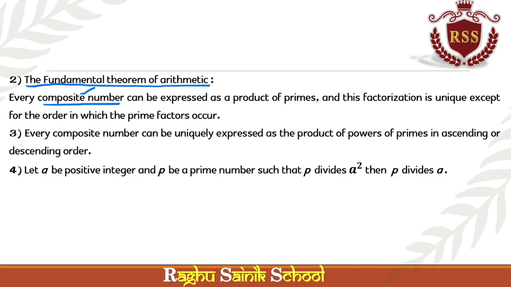What are composite numbers? Numbers having more factors can be expressed as a product of primes, and this factorization is unique except for the order in which the prime factors occur.